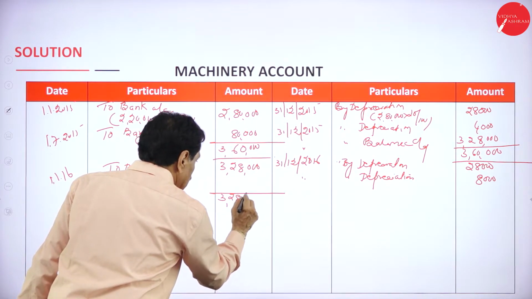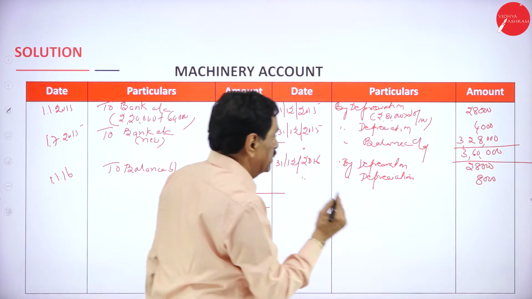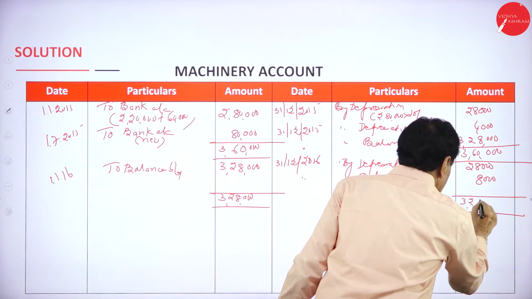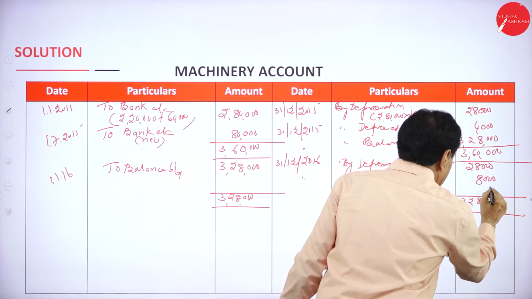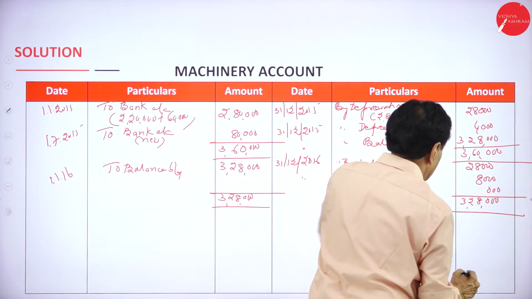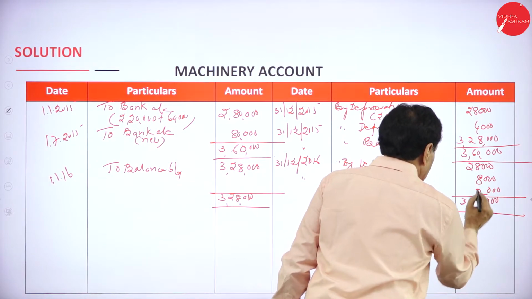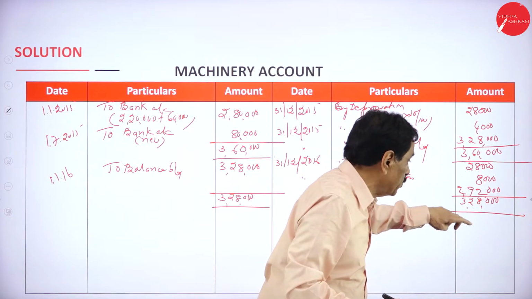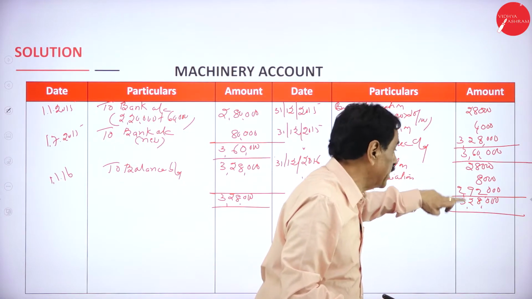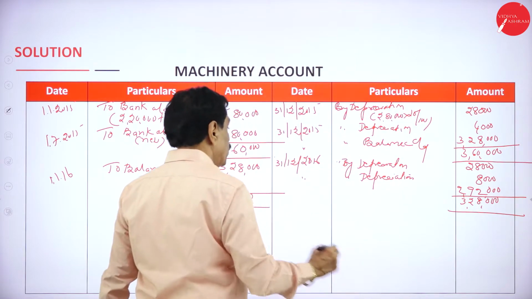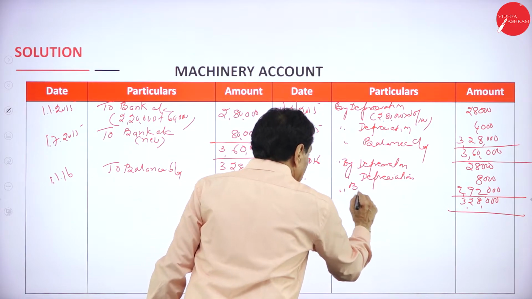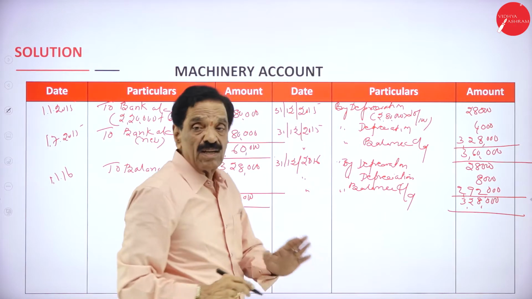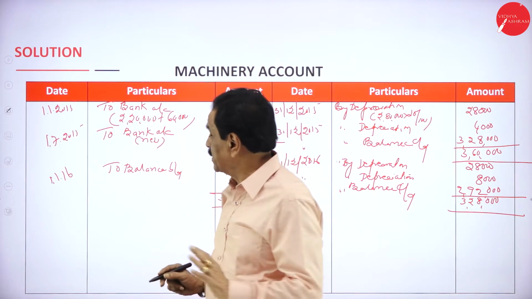3,28,000. 3,28,000. 2,92,000. 8 plus 8, 16 plus 2, 18. 1 plus 2, 3 plus 9, 12. 1 plus 2, 2,92,000. By balance carried down. So this year, no sale, no purchase. Next year,